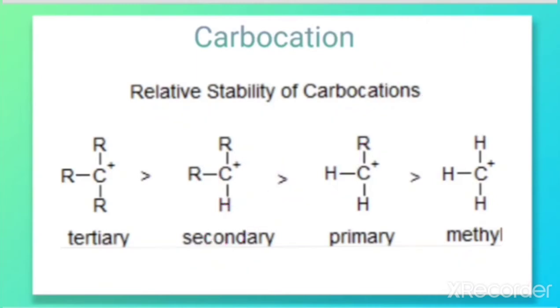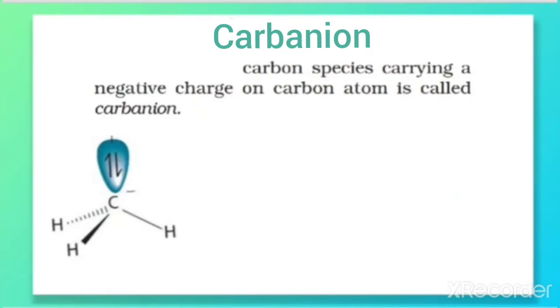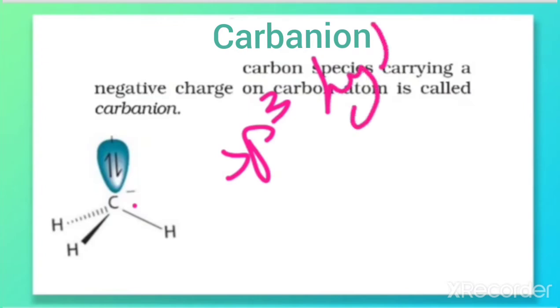Now let us discuss carbanion. A carbon species carrying a negative charge on the carbon atom is called a carbanion. When we look at the geometry of a carbanion, the negatively charged carbon atom is sp3 hybridized.